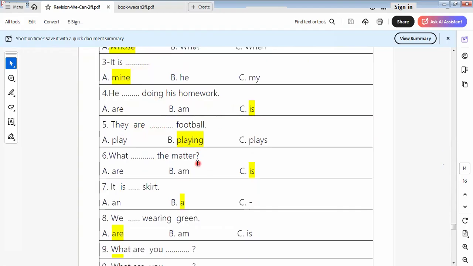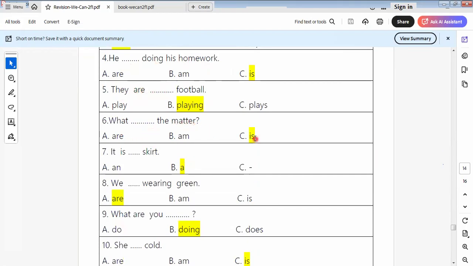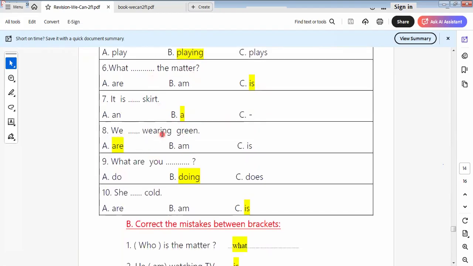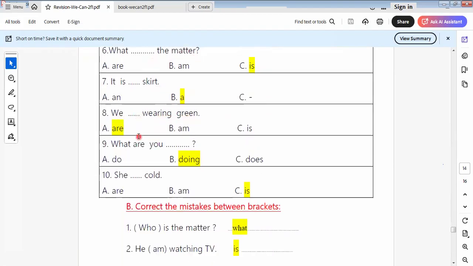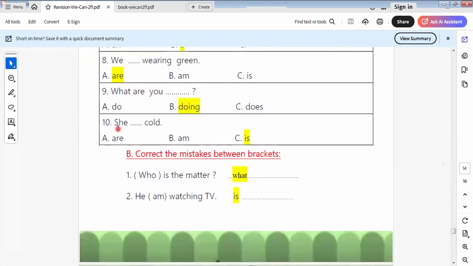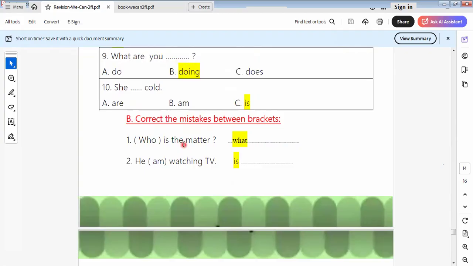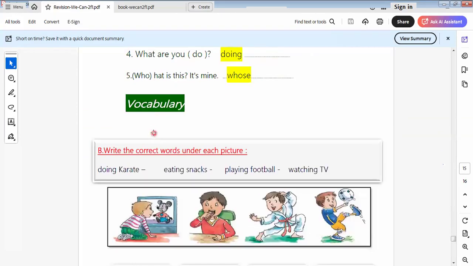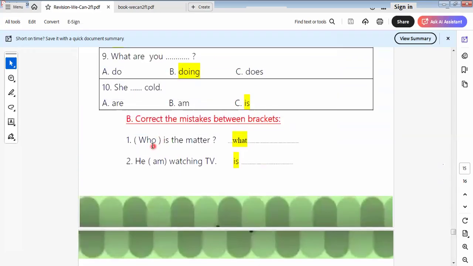They are playing football. What is the matter? Here it's what? It's skirt here. We are wearing green. What are you doing here? So here she's cold. So here we say here is the correct word. Let's do it together. Here I meet who and say what is the matter? This is the expression used here.